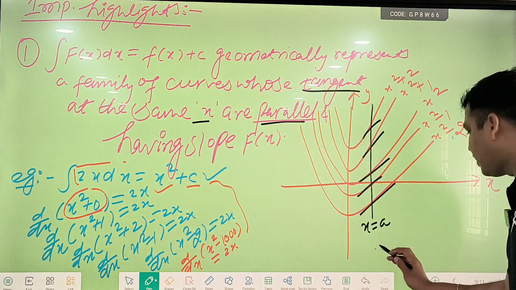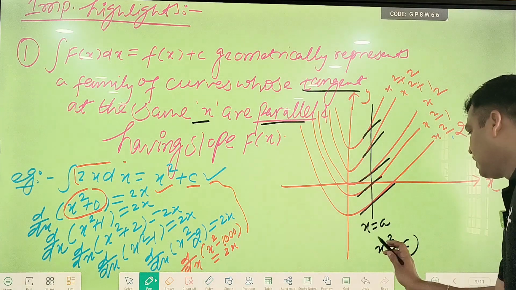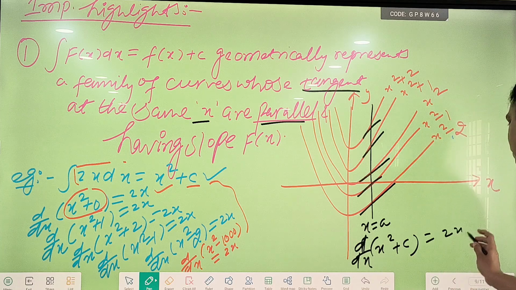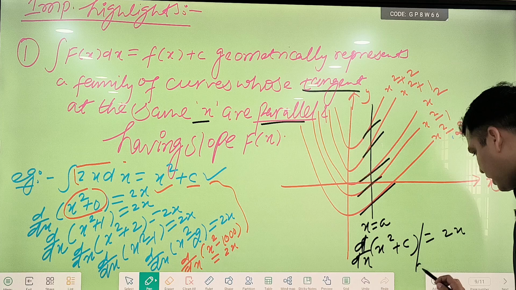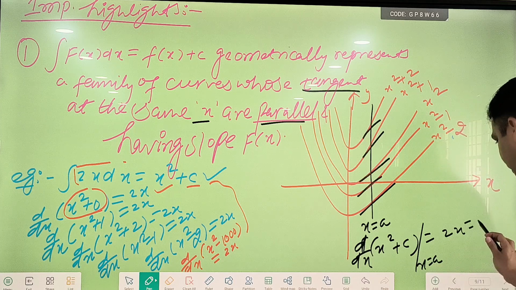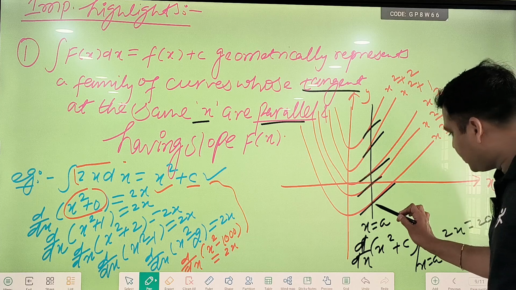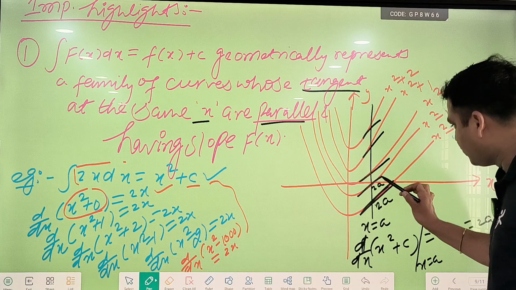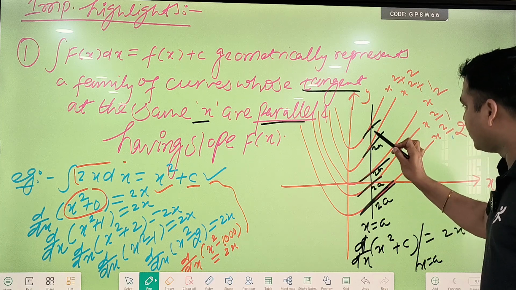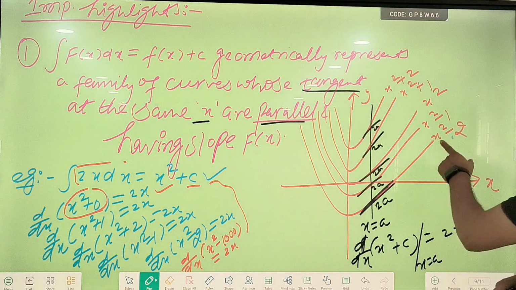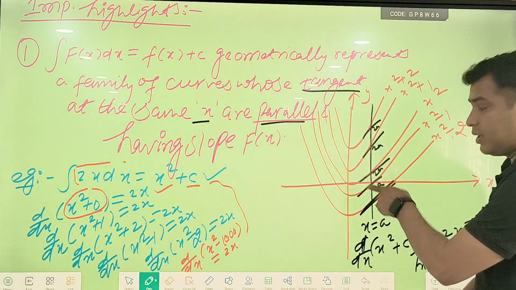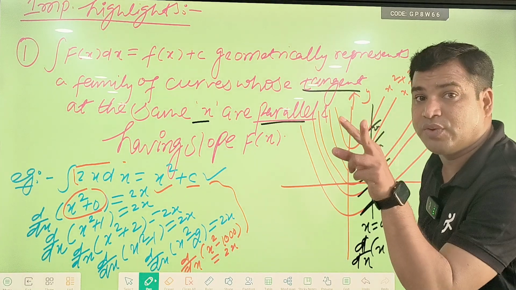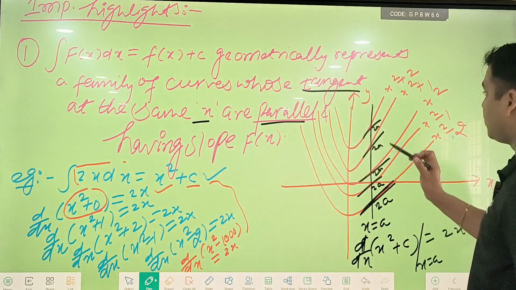What is the derivative of this one? 2x, meaning the derivative of x square plus c: always we are getting 2x. If I am asking at x equals a, then what will we get? We will get 2a. So what will we get here? The tangent at this point is 2a. Here 2a, 2a, 2a, 2a at x equals a. The derivative of this function 2x at x equals a is 2a. In a similar way, x square minus 1: what is the derivative of this function? 2x at x equals a. So we are getting 2a, 2a, 2a.